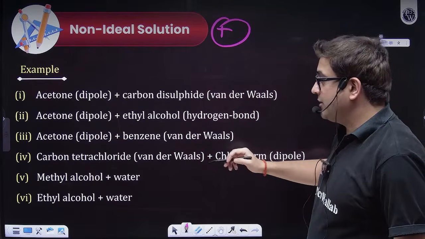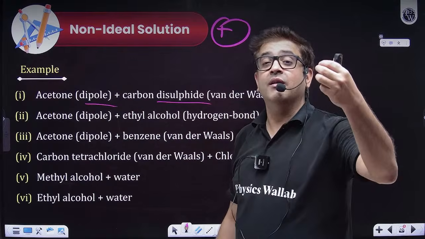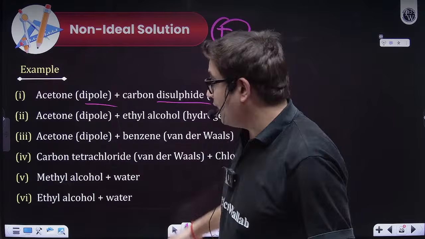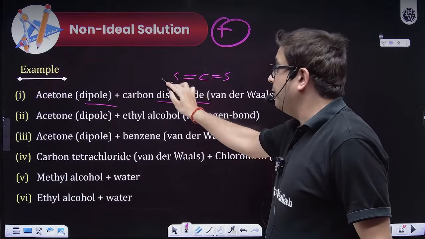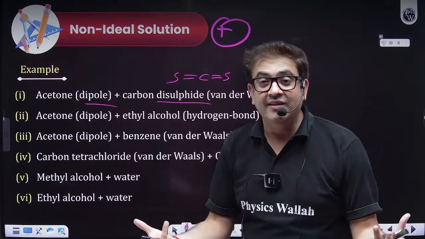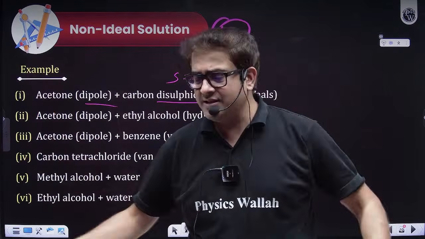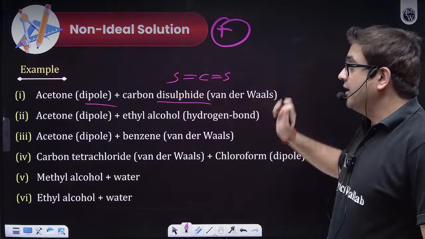So what are the examples, sir? Like acetone and carbon disulfide, although you can also generalize it using chemical bonding knowledge. Carbon disulfide is a linear molecule, so it is non-polar. Acetone, we have already seen, is polar. So polar and non-polar, why would they like each other? They will run away from each other. Similarly, you can see these examples and they will help you a lot.